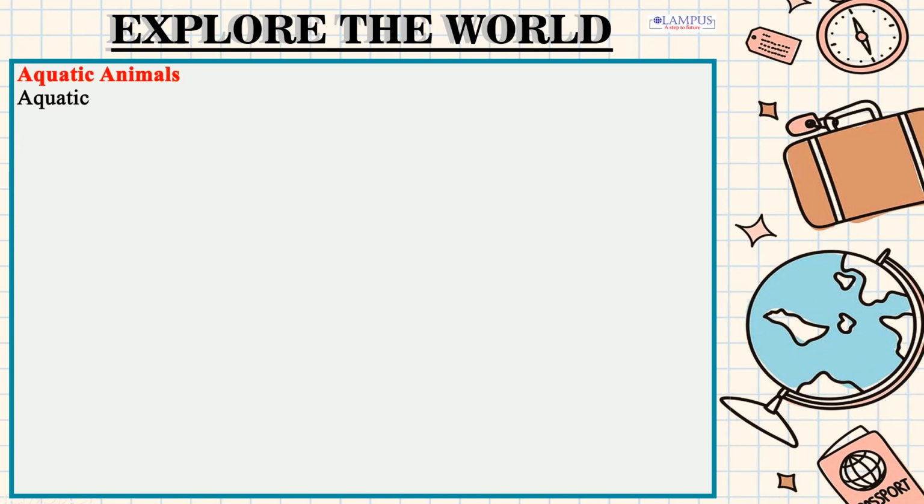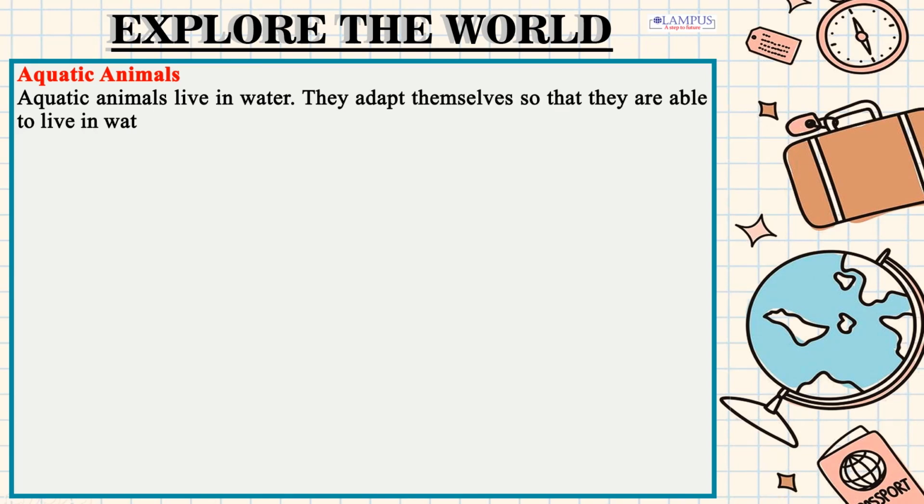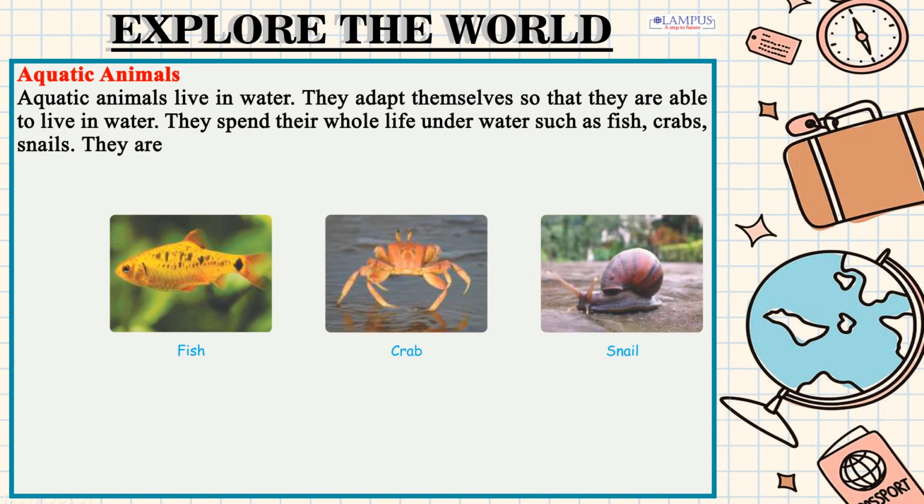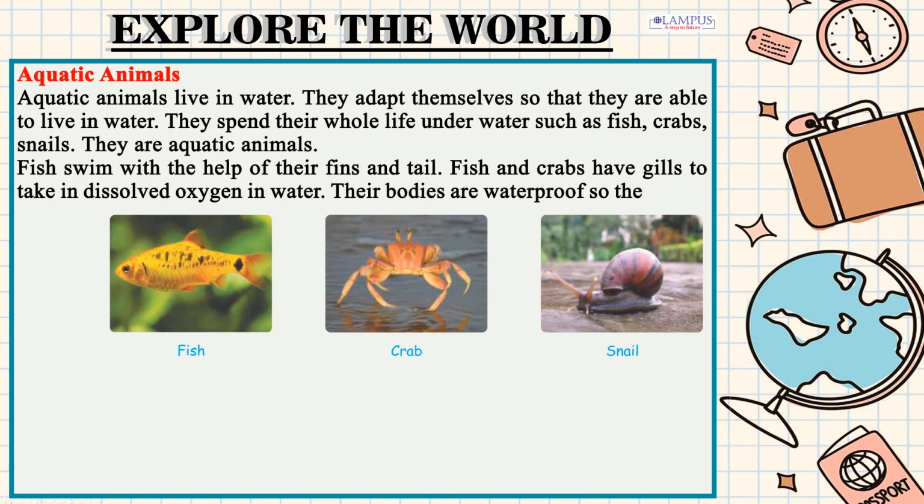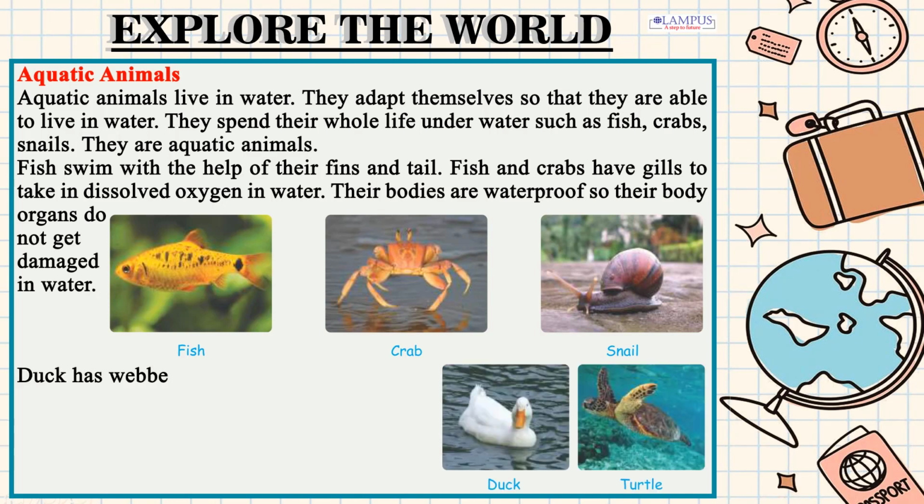Aquatic animals. Aquatic animals live in water. They adapt themselves so that they are able to live in water. They spend their whole life underwater, such as fish, crabs, snails. They are aquatic animals. Fish swim with the help of their fins and tail. Fish and crabs have gills to take in dissolved oxygen in water. Their bodies are waterproof so their body organs do not get damaged in water.